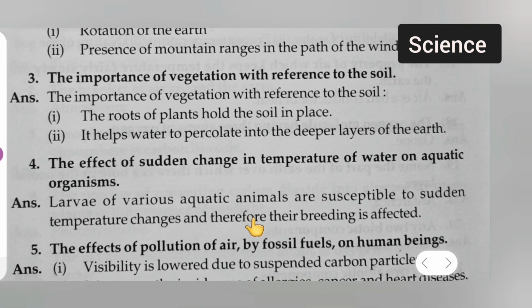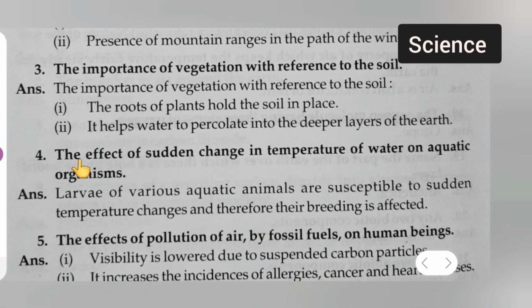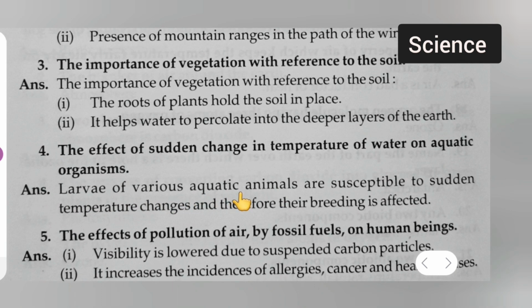Question number 4 is the effect of sudden change in temperature of water on aquatic organisms. Answer is larvae of various aquatic animals. Aquatic animals are susceptible to sudden temperature changes and therefore their breeding is affected.